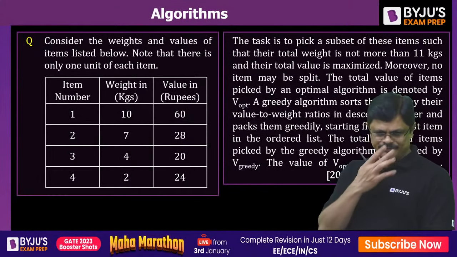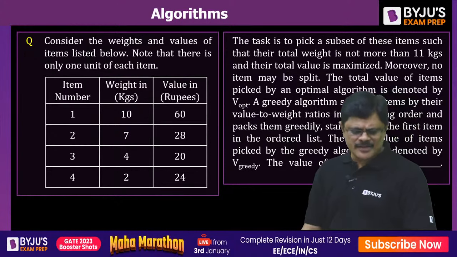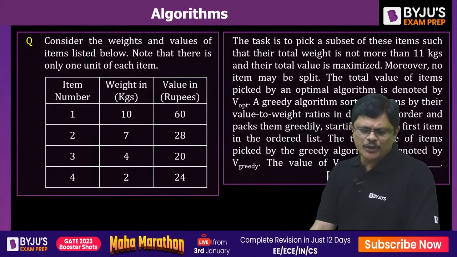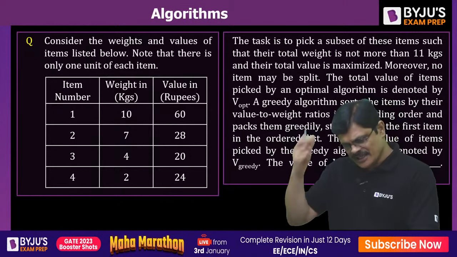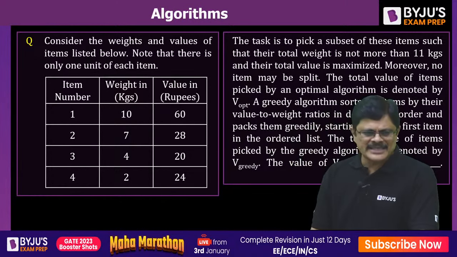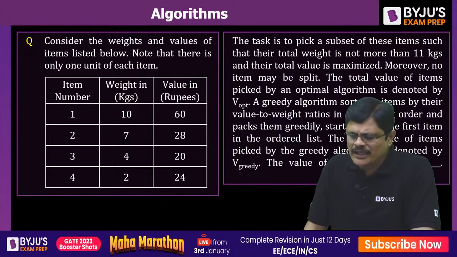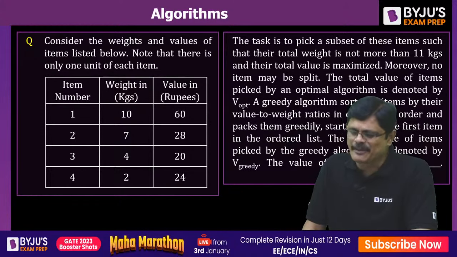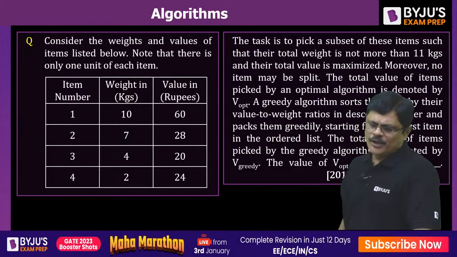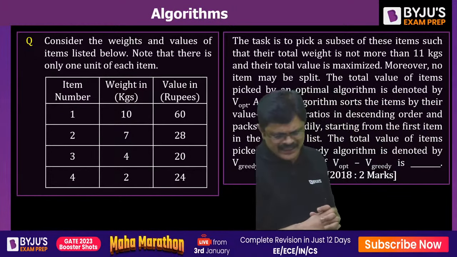The next one. Consider the weights and values of items listed below. Note that there is only 1 unit of each item. See, the task is to pick up a subset of these items such that their total weight is not more than 11 kgs and their total value is maximized. Moreover, no item may be split.